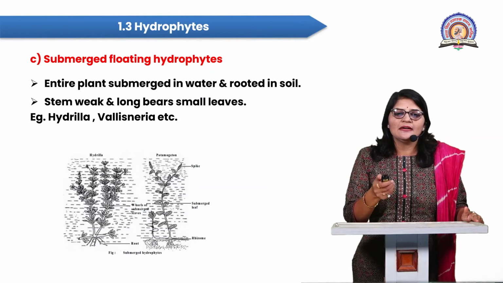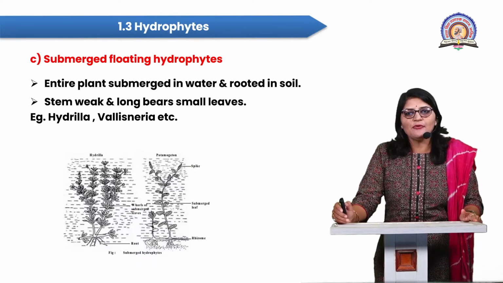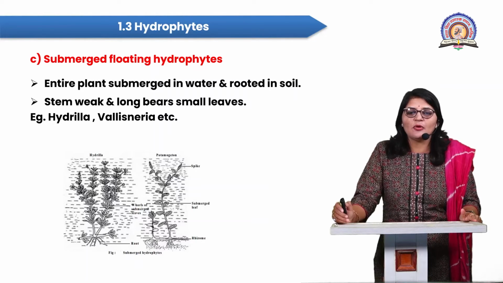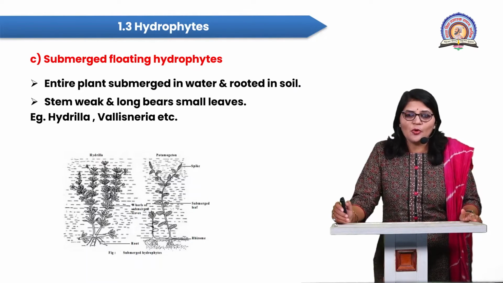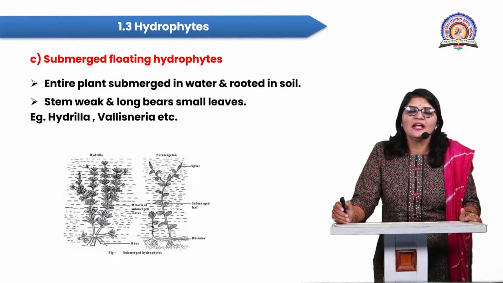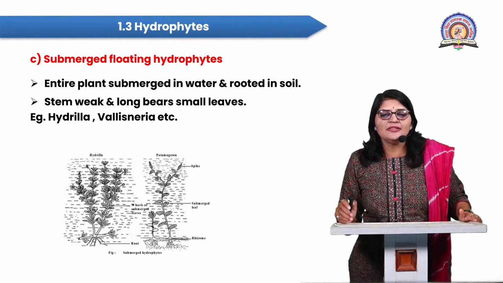Then the next plant group is the submerged floating hydrophytes. Students, in these plants the entire plant body is under the water surface. So the entire plant is submerged in water, and the root is embedded within the soil.